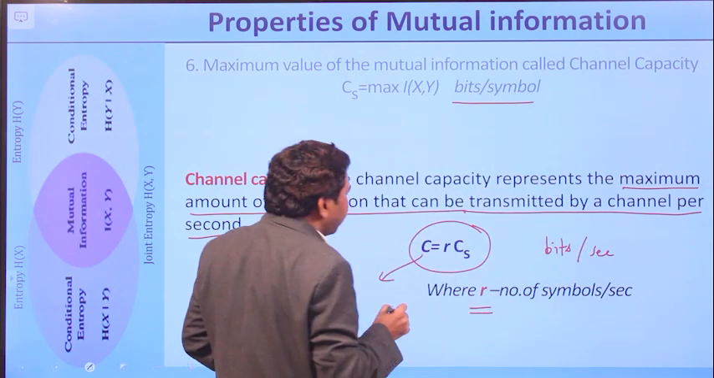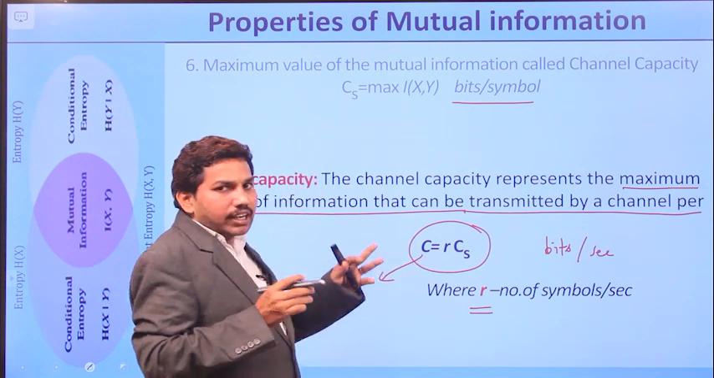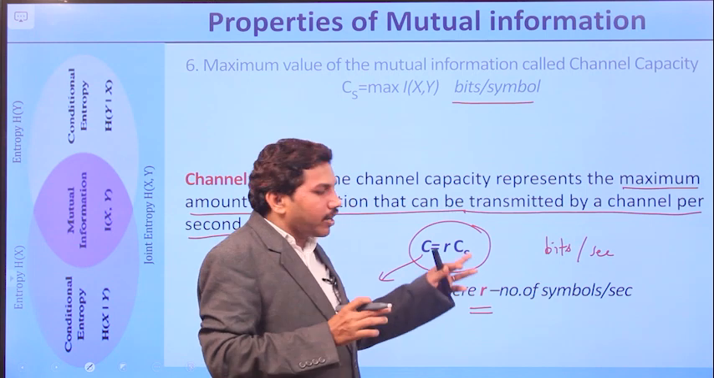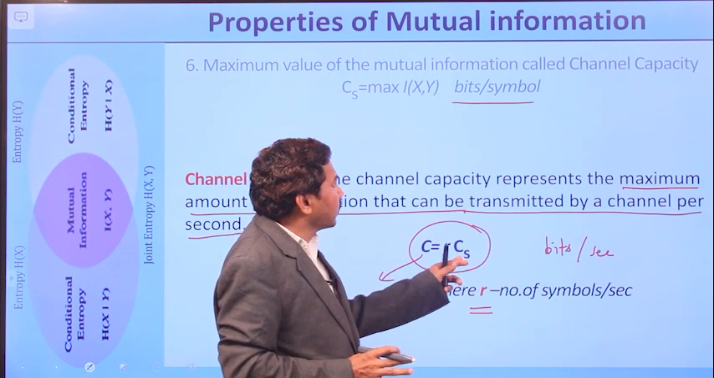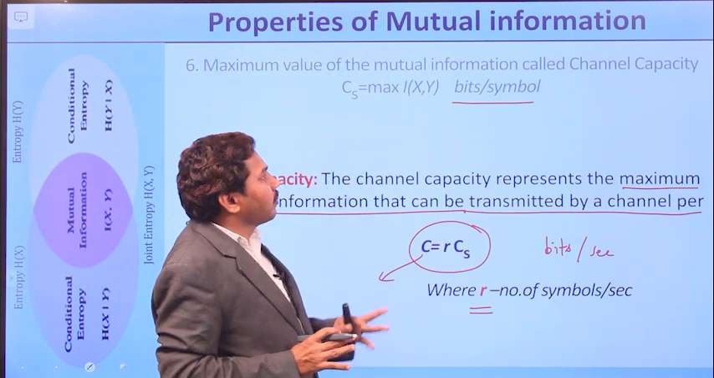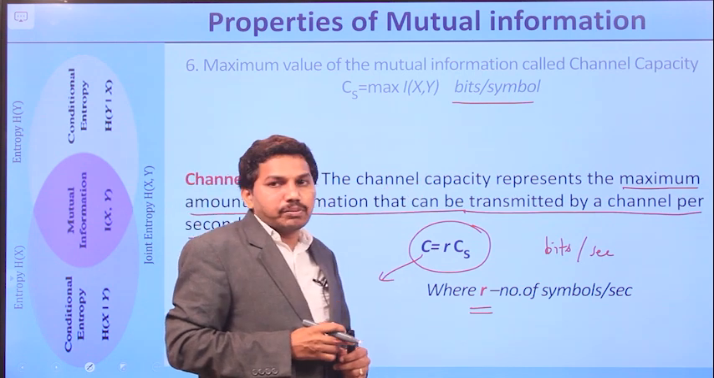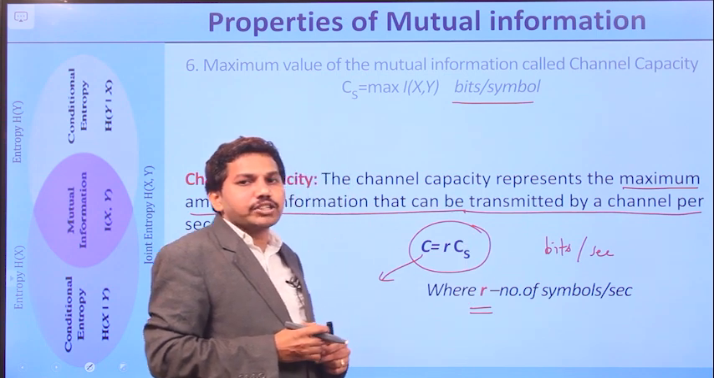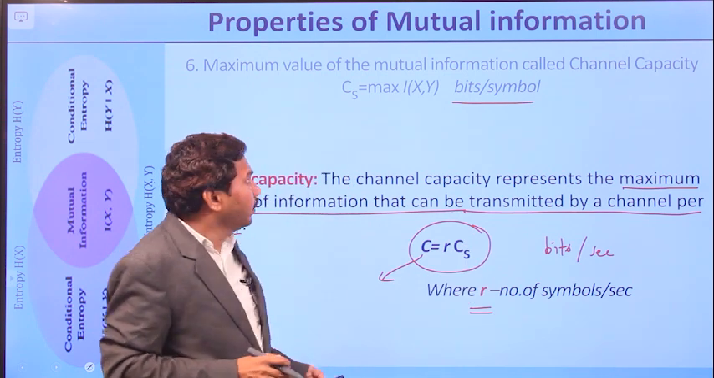You can see here carefully, C represents the channel capacity, which is measured in bits per second. R is the number of symbols per second, and CS is the maximum of the mutual information, so its units are bits per symbol. Here the symbol gets cancelled. So finally, the unit for channel capacity is bits per second, right?